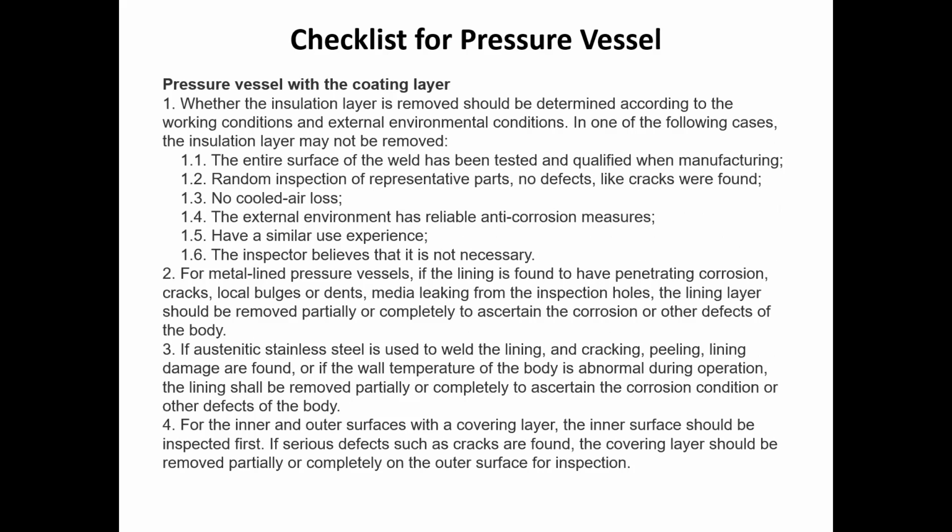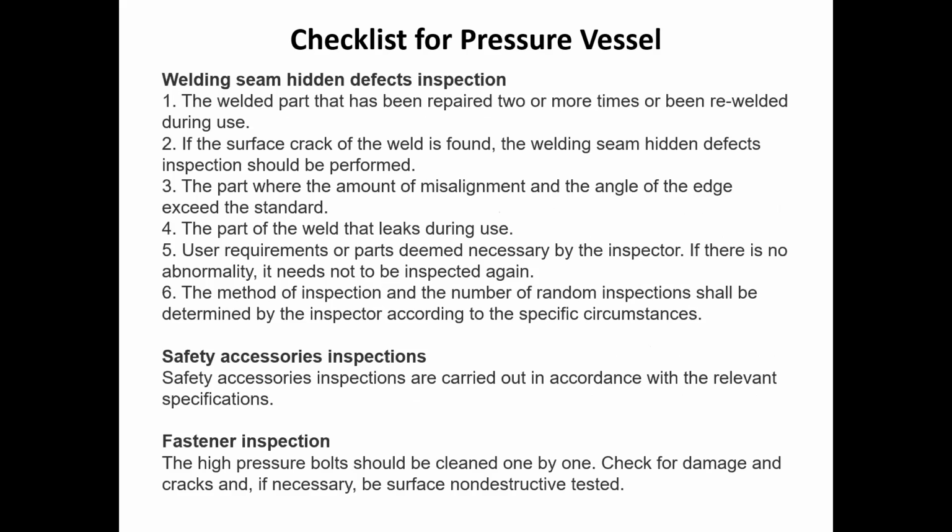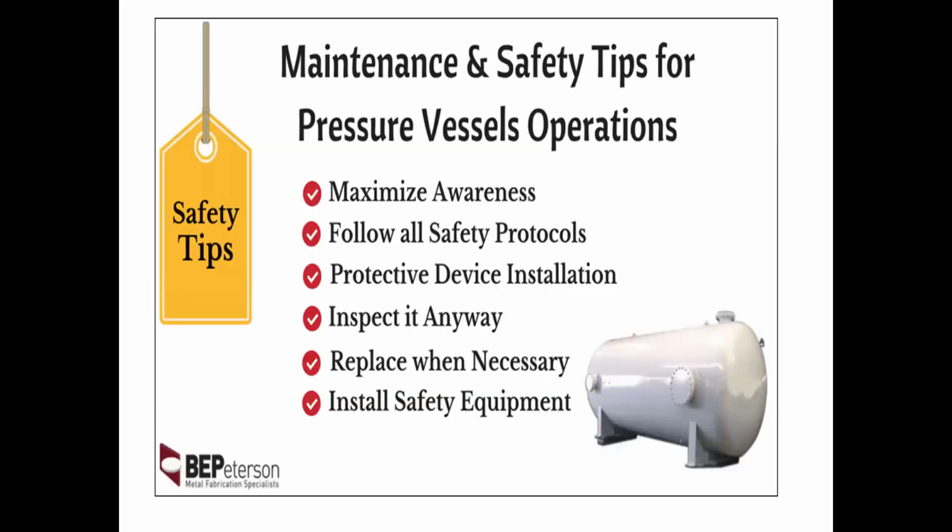Then there may be welding seam hidden defects, so that should be inspected. There may be safety accessories that should be inspected. There may be fasteners and those should be inspected. So there are various points and details under this checklist of the inspections. So you can go through these different aspects of the inspection checklist for the pressure vessels.